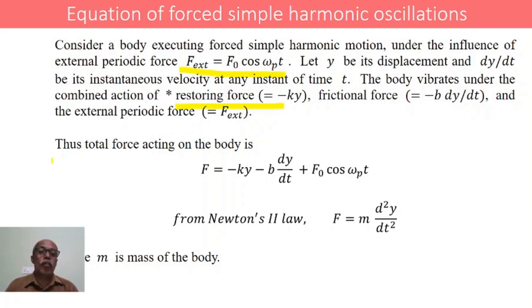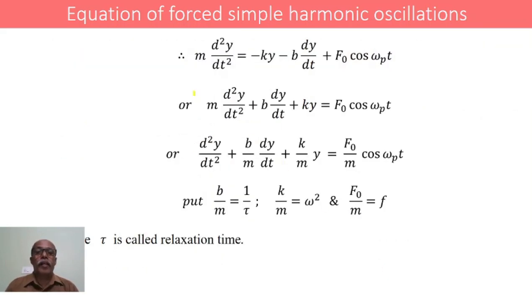Hence, the total force acting on the body is the sum of all these three forces. F = −ky − b dy/dt + F₀ cos ω_p t. From Newton's second law, we also have F = ma, which is equal to m d²y/dt², where m is the mass of the body. Since their left hand sides are the same, the right hand sides are equated. After equating, we get this.